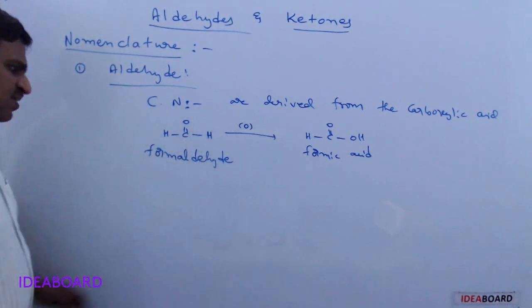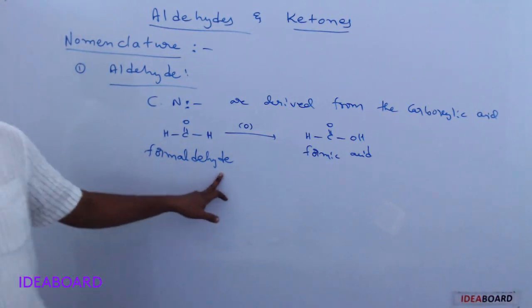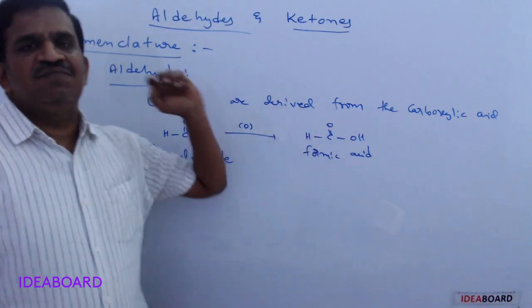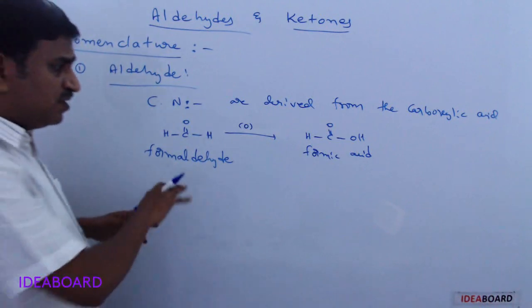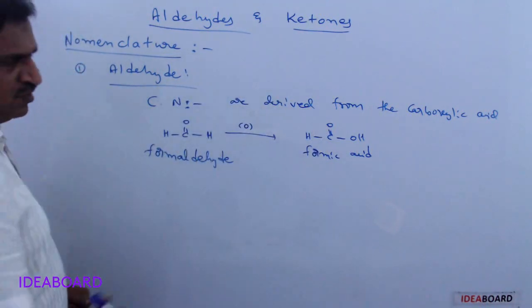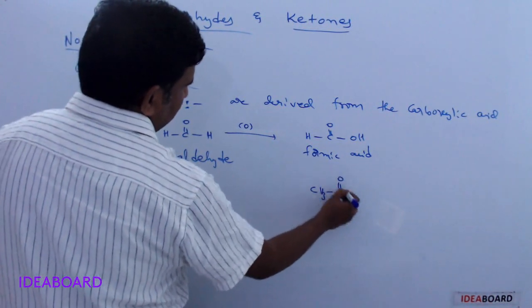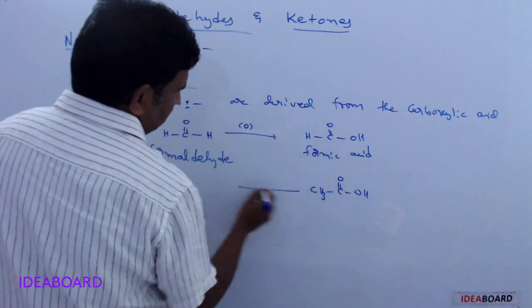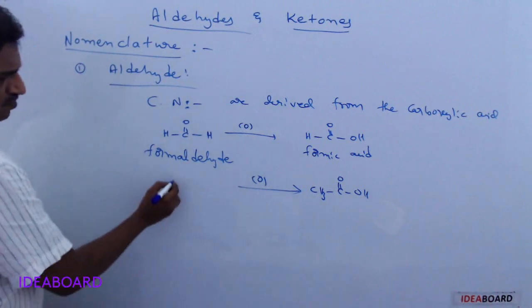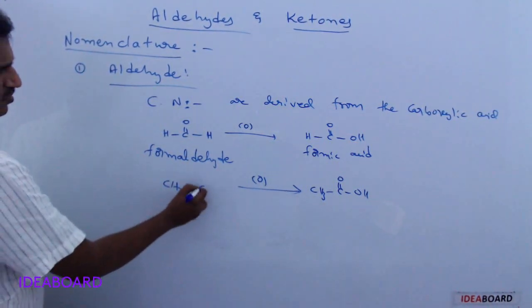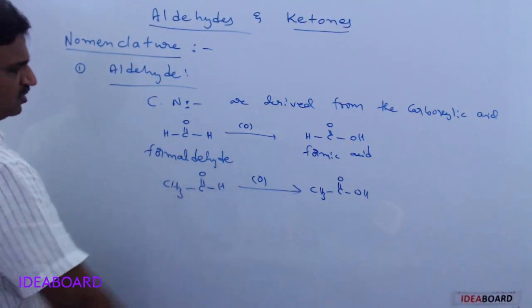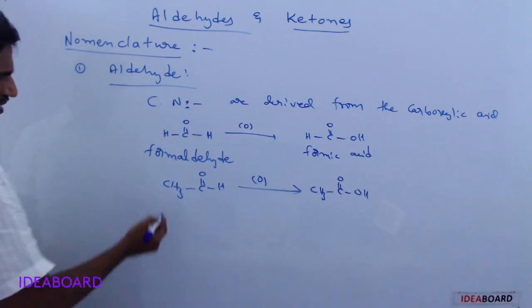So the formaldehyde name is obtained from the name of the corresponding carboxylic acid. Suppose you have CH3COOH, we can get it by oxidation of CH3CHO.